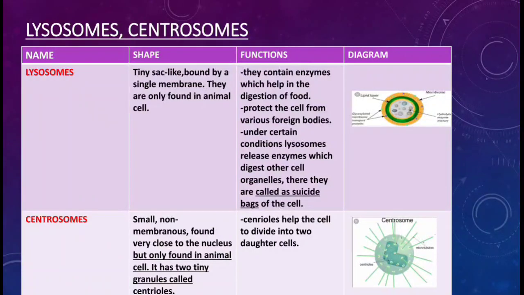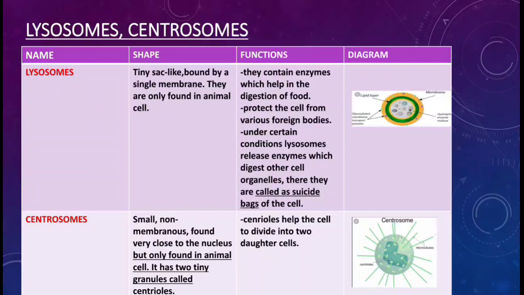As they contain enzymes to digest the food, sometimes the lysosome secretes an excess of enzyme, and as a result, the other cell organelles which are present near the lysosome also get digested inside the lysosome. So that is why they are called the suicide bag of the cell. So that is all about lysosomes.